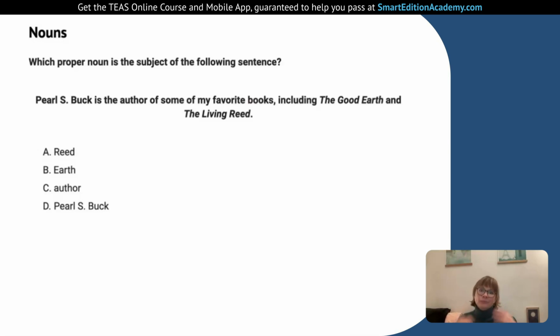The last one is capitalized because it's someone's name. That means it's a proper noun, the name of a person, in the nouns person, place, or thing. Also, Pearl S. Buck is the author. In this case, the action verb is to be, so it's not the most actiony verb, but Pearl S. Buck is. So the verb is conjugated for Pearl S. Buck, which makes Pearl S. Buck the grammatical subject of this sentence, and a proper noun because it's capitalized as an official name. So that's correct, option D.